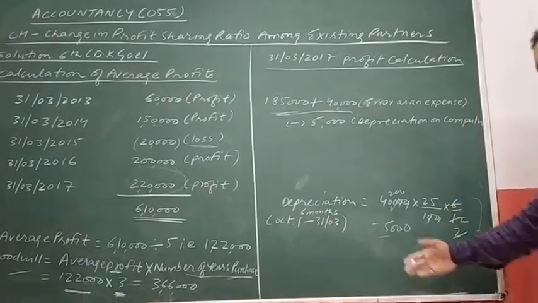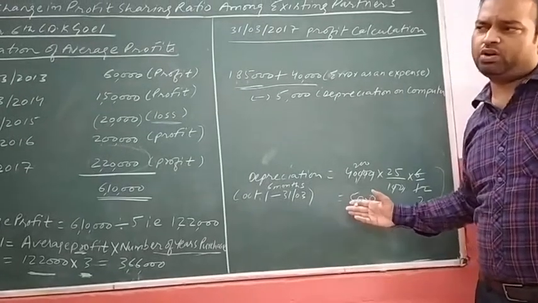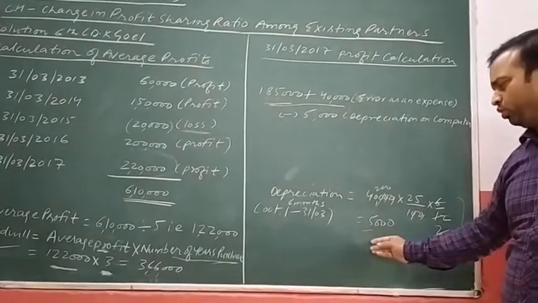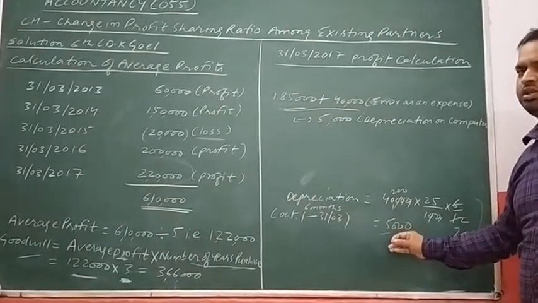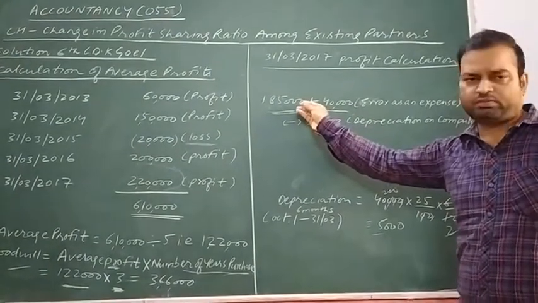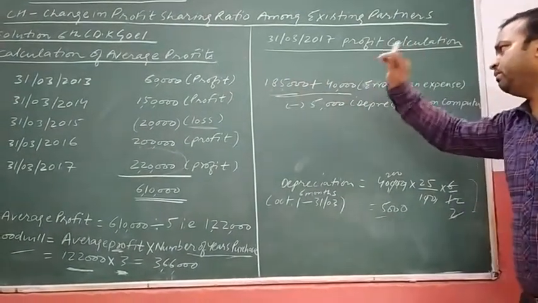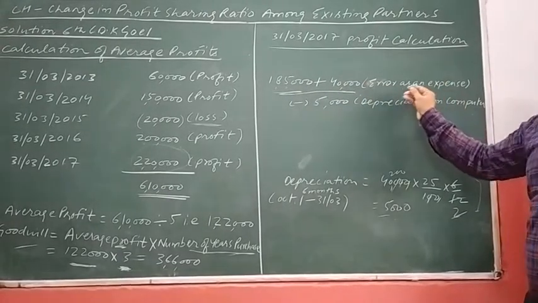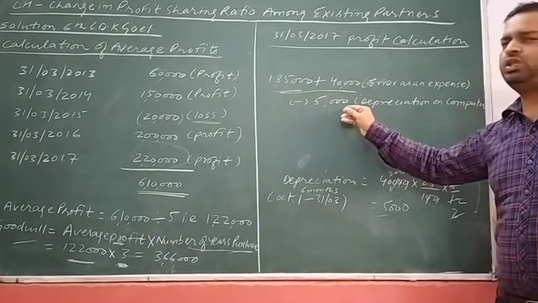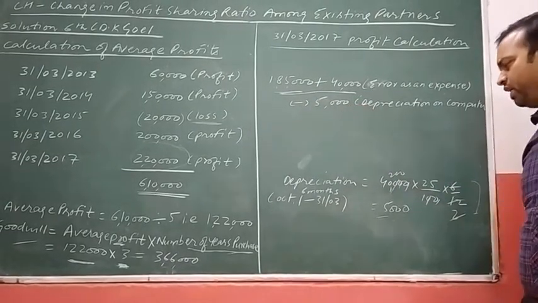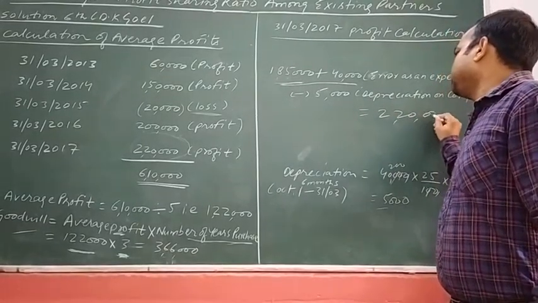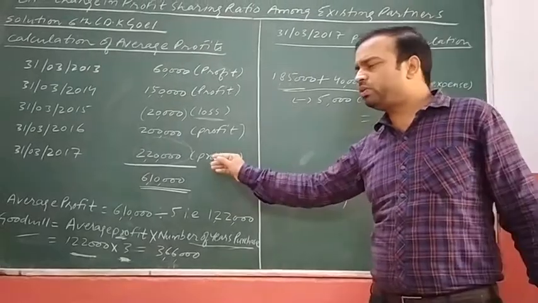This is the loss of the firm, and the loss of the firm is shown in the PL account on the debit side. So this amount is to be subtracted from the 1,85,000 profit of the firm. 1,85,000 plus 40,000, the error which was rectified by us as I explained just now, minus depreciation 5,000 rupees. The answer we are getting is 2,20,000 as the profit of 2017.